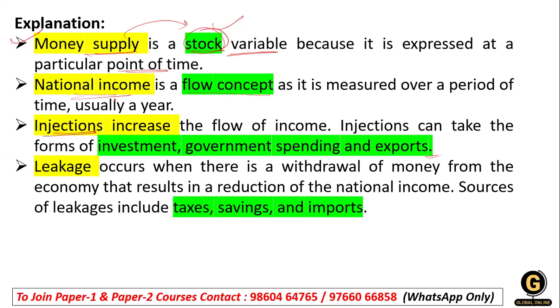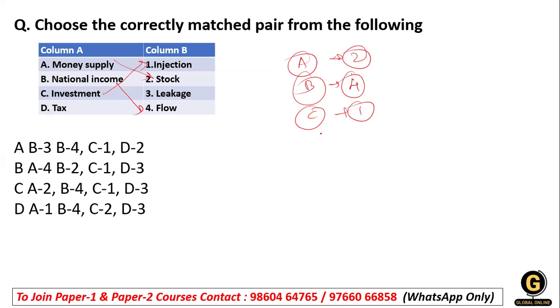Then the tax. The tax is leakage. Leakage means leaking something. That means you are paying taxes every year. Leakage occurs when money is withdrawn from the economy, which results in a reduction in the national income, and the sources of leakage are like taxation, saving, import. Import is a leakage and export is an injection. So option number D having 3. Okay, so where you get this option 2, 2, 4, 1, 3. So option number C is right over here.